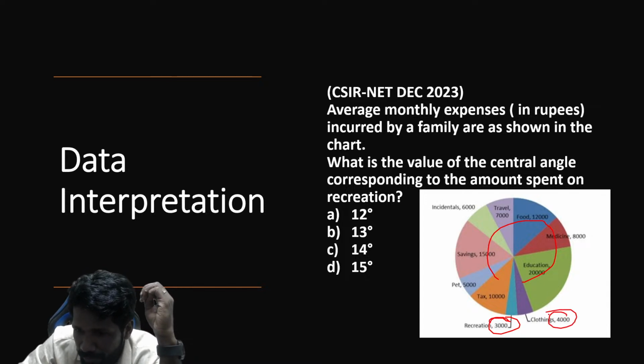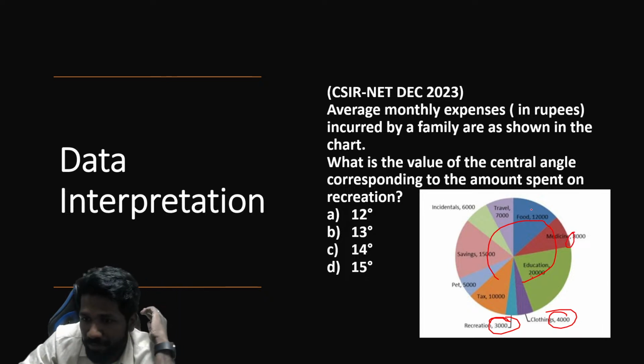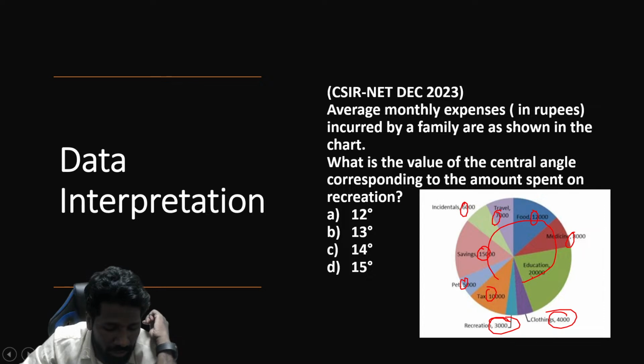Otherwise, I will add: 3 plus 4, 7, 7 plus 20, 27, 27 plus 8, 35, 35 plus 12, 47, 47 plus 7, 54, 60, 75, 80, 90 you will be getting. So 90 is the total. Total is 90,000. Yeah, 1000 is common. That is why I just avoided that.